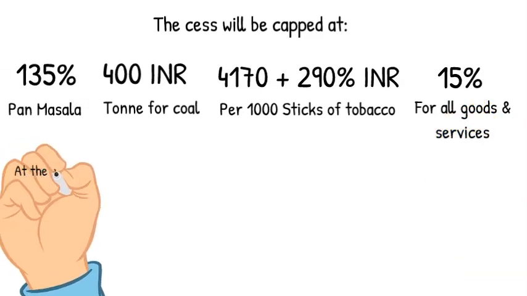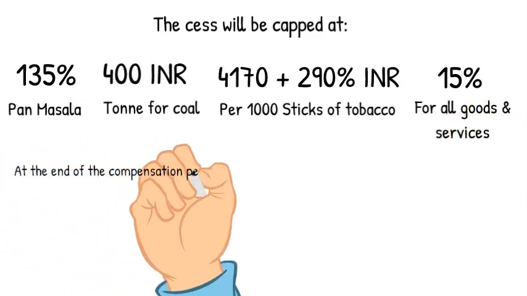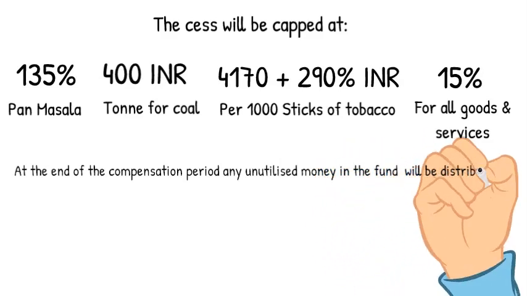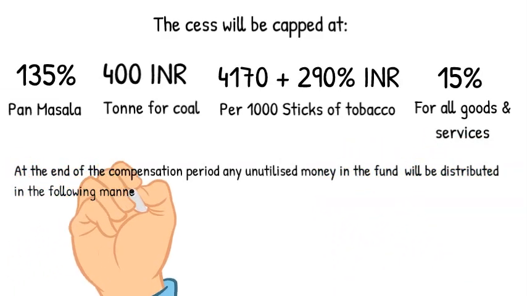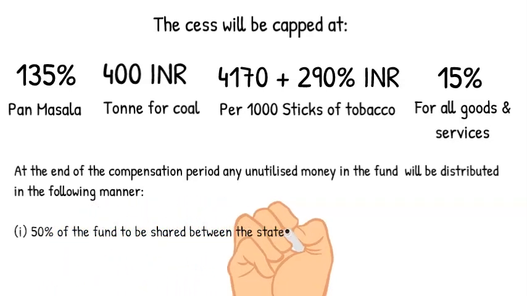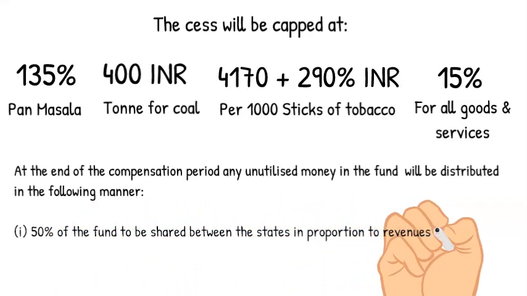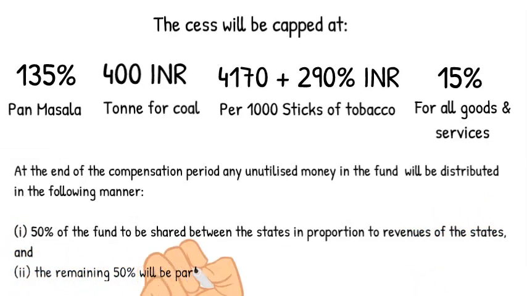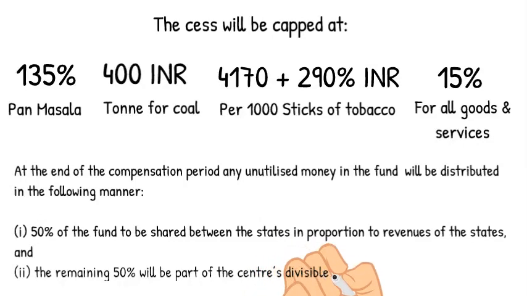Any unutilized money in the compensation fund at the end of the compensation period will be distributed in the following manner. First, 50% of the fund to be shared between the states in proportion to the revenue of the state. And second, the remaining 50% will be part of the central divisible pool of taxes.